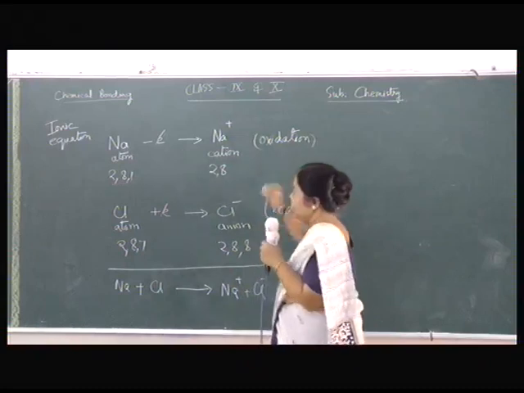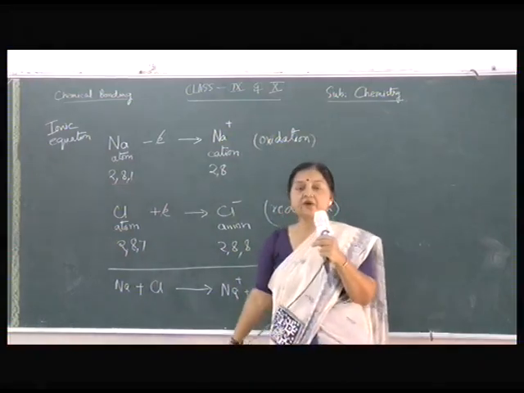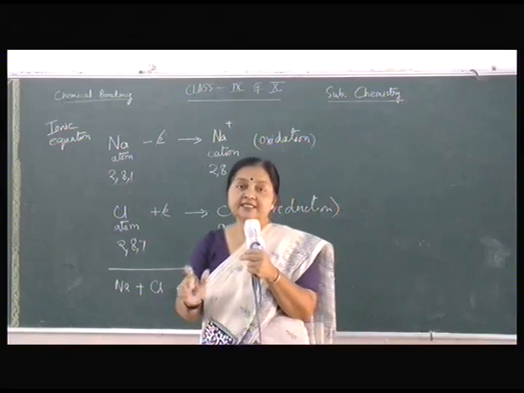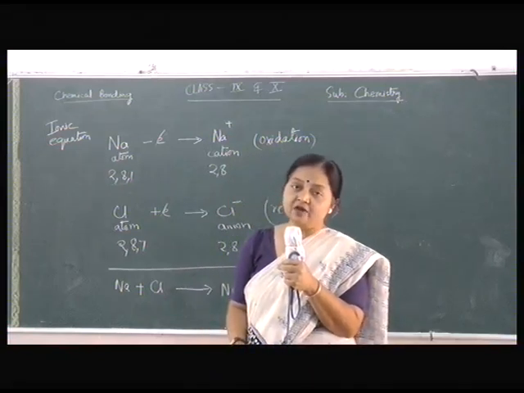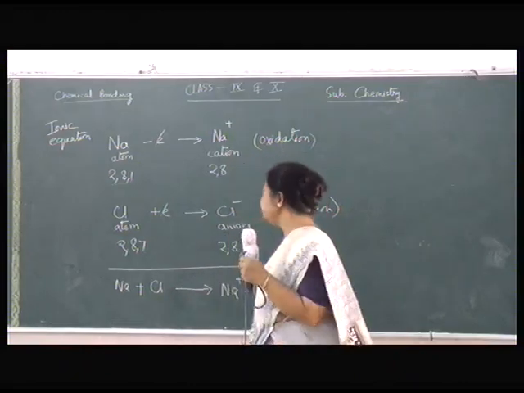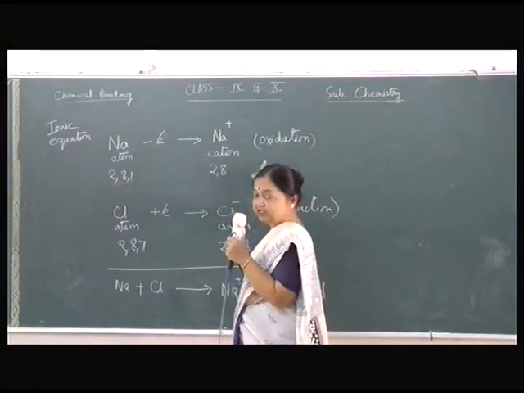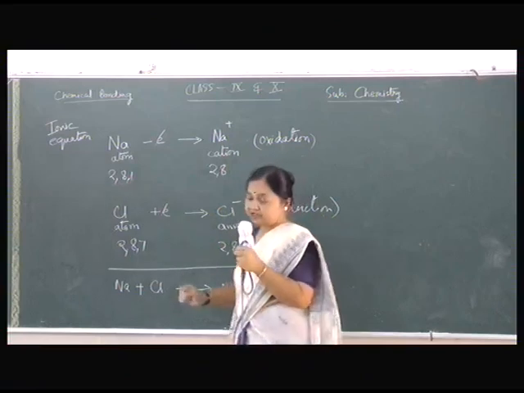So we see that in the ionic bond formation, both processes are taking place simultaneously. That is, it is a redox process. Oxidation and reduction taking place simultaneously. Loss of electron is oxidation, gain of electron is reduction.